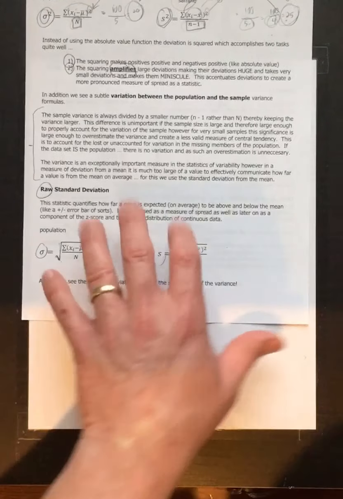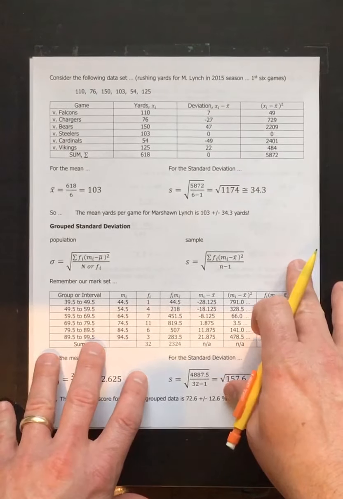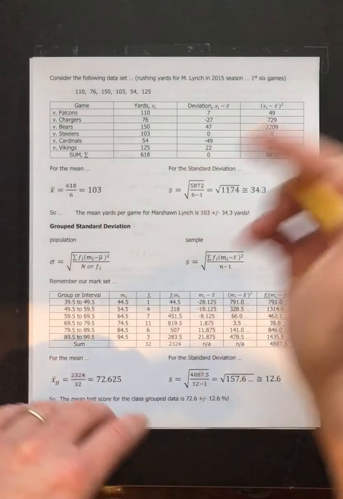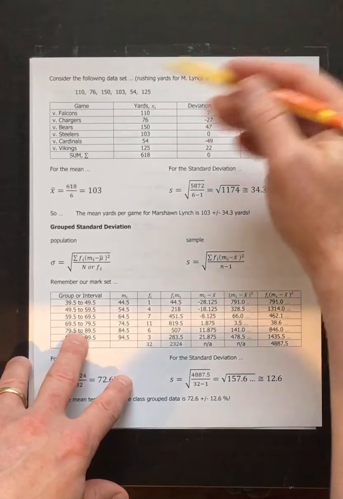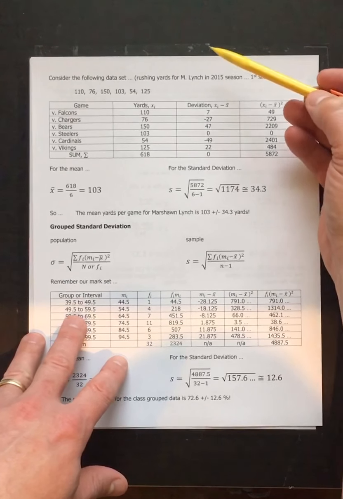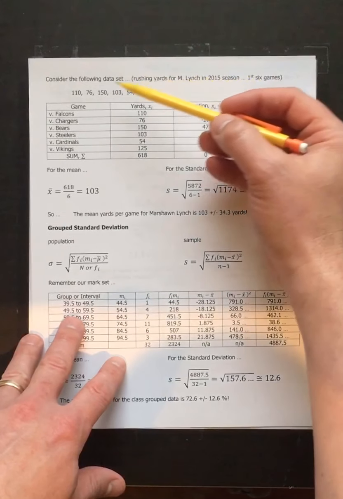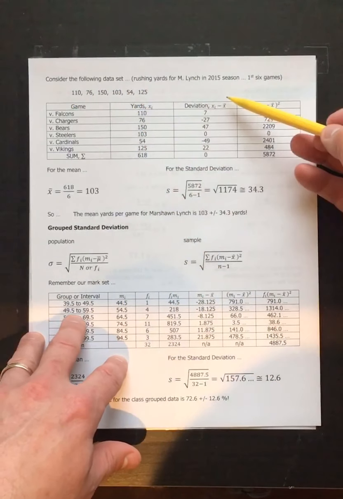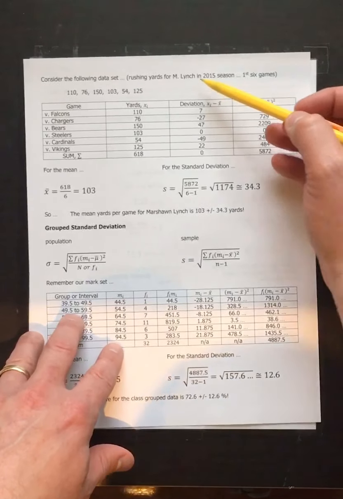The examples in your notes are actually yards rushing for football players, and this particular player is Marshawn Lynch. It's really old data. I just kept the data from year to year. For those of you who don't understand, football season is at least 16 games, whether or not the player is injured or not.